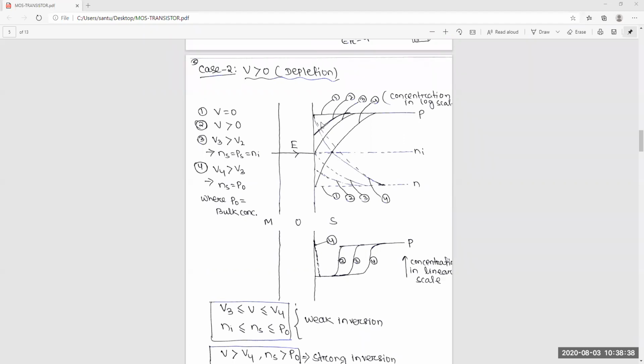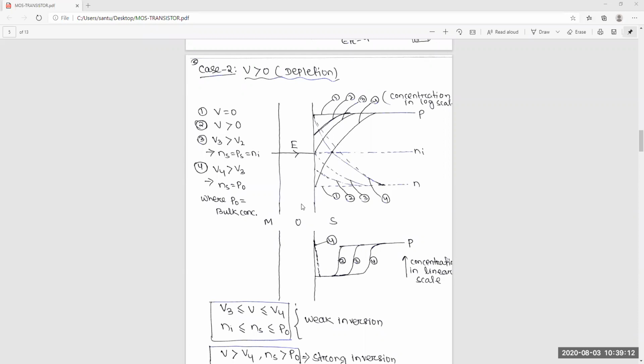That means at V4, the electron concentration is equal to the hole concentration. That means at this surface, this surface is inverted. Inverted means it was initially P, so this N has come to P and this P has come to N. This is inverted. So this point is nothing but the strong inversion point.